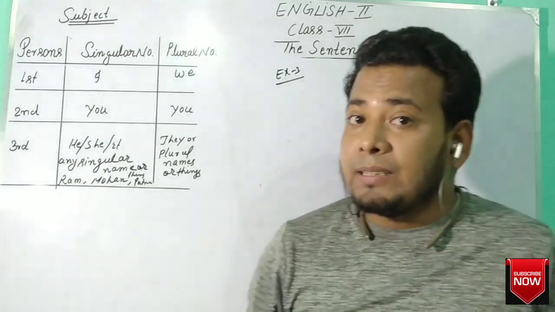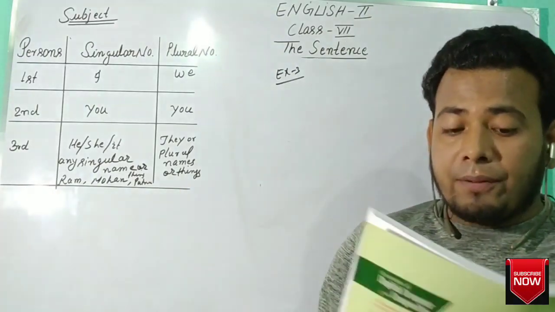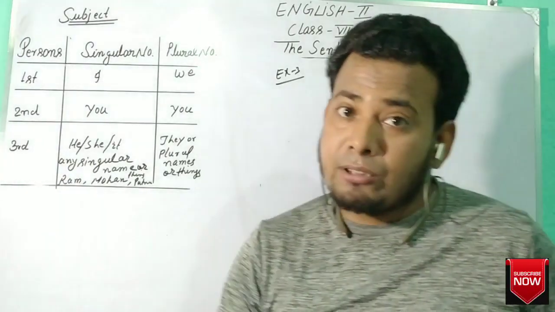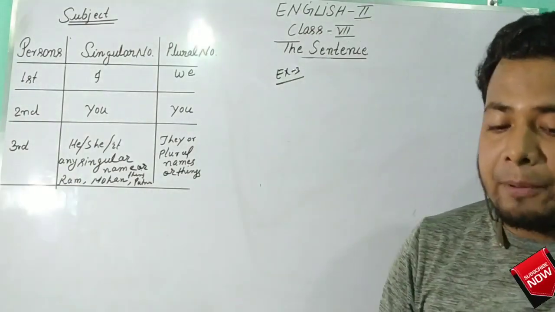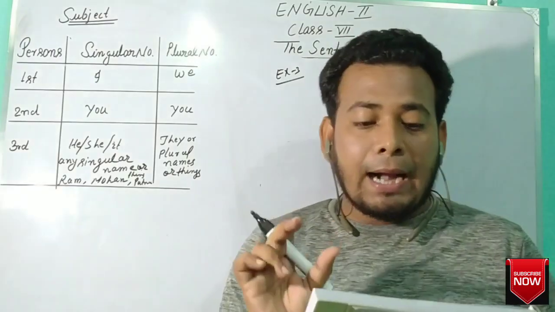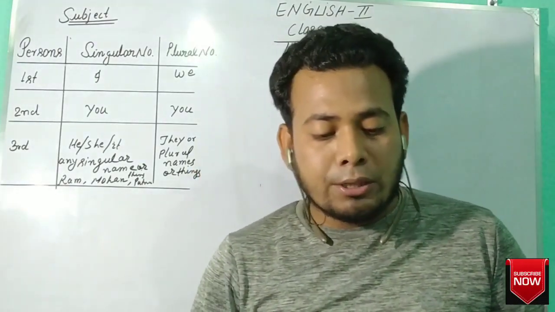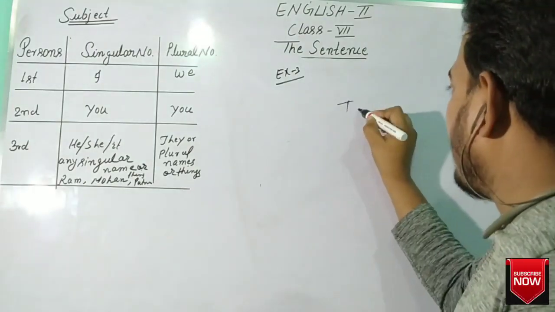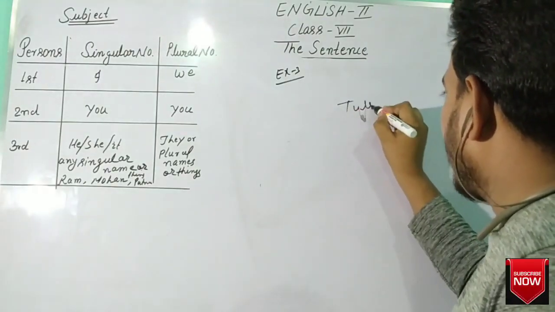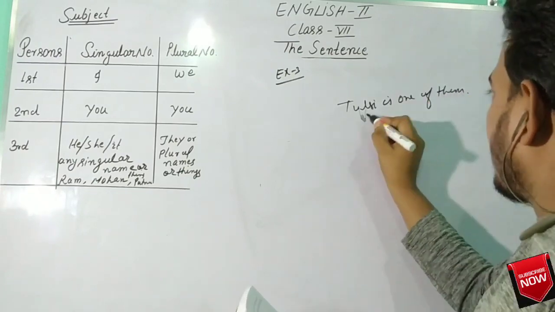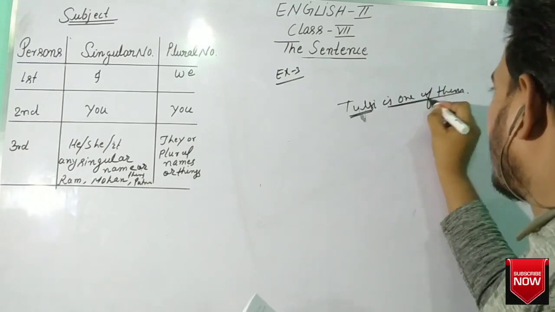Subject means what? The part of a sentence which names what the sentence is about. Now several herbal plants, what? Subject, and grown in our kitchen garden have great medicinal properties is what? Predicate. Second question. Tulsi is one of them. Here Tulsi is the subject, is one of them is predicate.